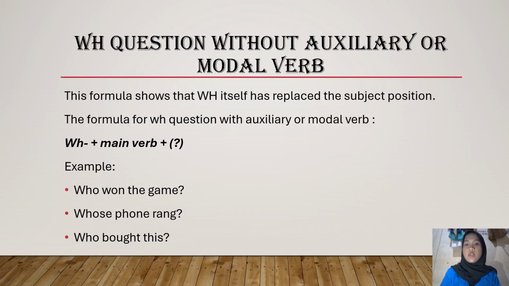Next, we have WH questions without auxiliary or modal verbs. The formula shows that the WH word itself replaces the subject's position. The formula for the WH question without auxiliary or modal verb: WH question plus main verb. Example, who won the game? Who bought this?